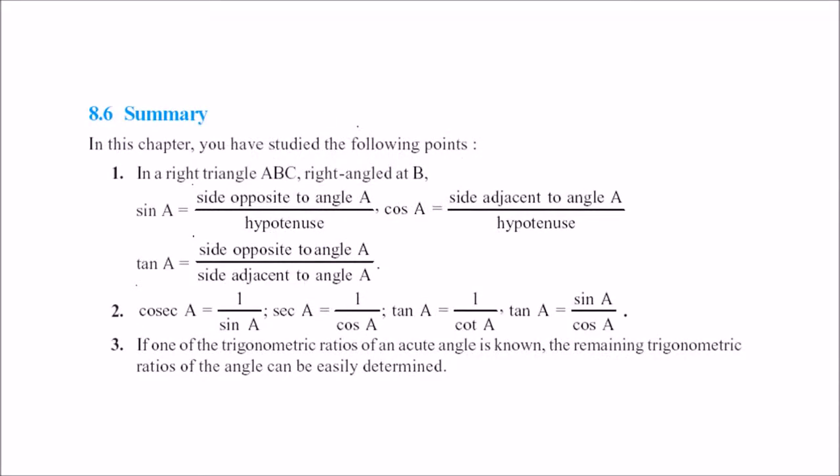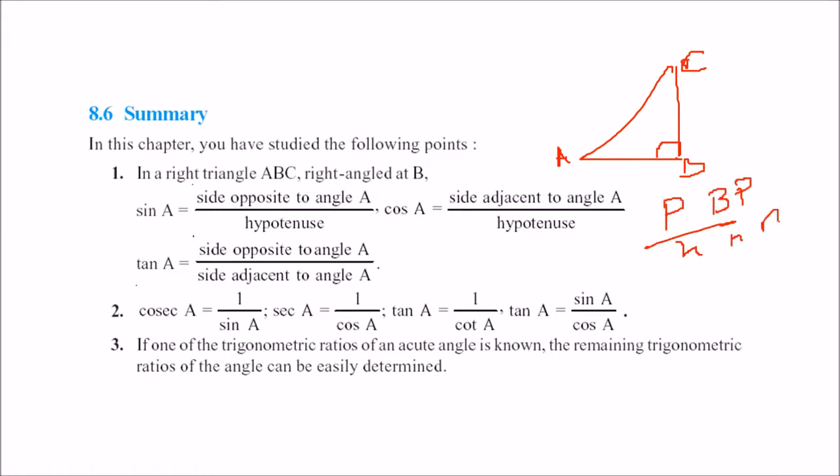So let us summarize what we have learned up till now. In the right angled triangle ABC, with the right angle at B, consider angle A. For this angle, this is the perpendicular, this is the base and this is the hypotenuse.